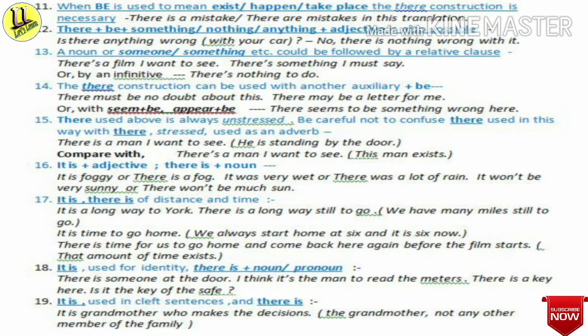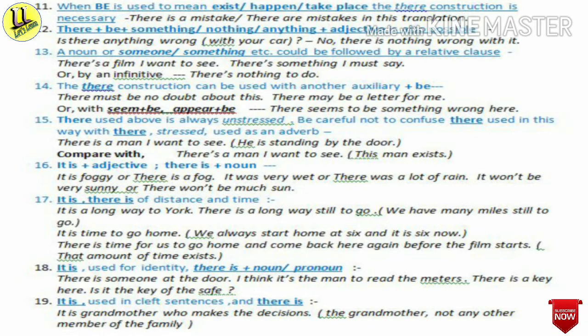Now, I will proceed to point number 15. There used above is always unstressed. Be careful not to confuse there used in this way with there stressed used as an adverb. For example, there is a man I want to see. That means he is standing by the door. Compare with there is a man I want to see, which means this man exists.